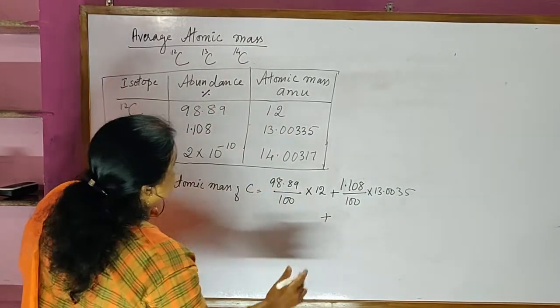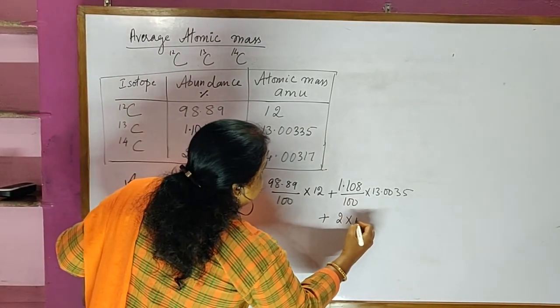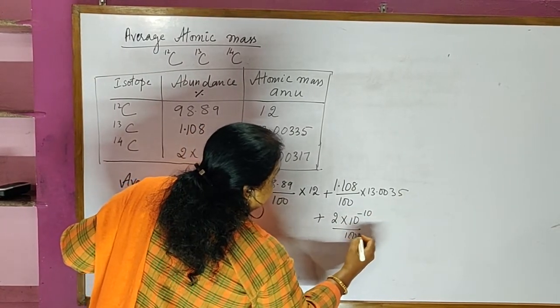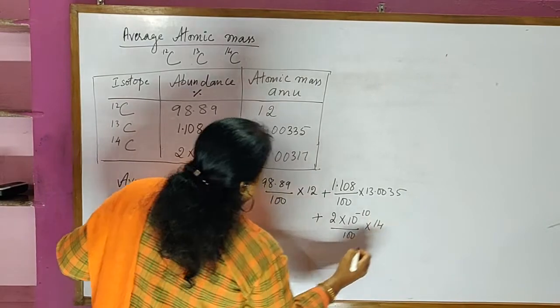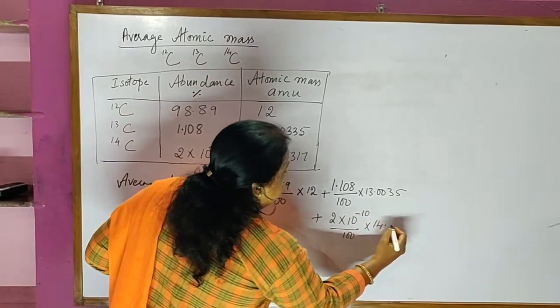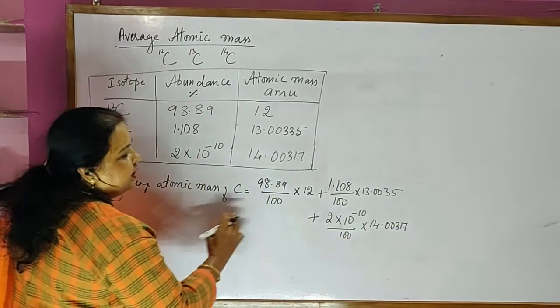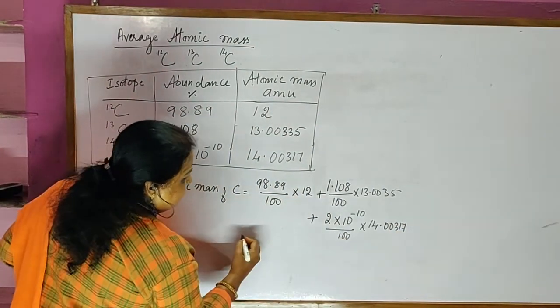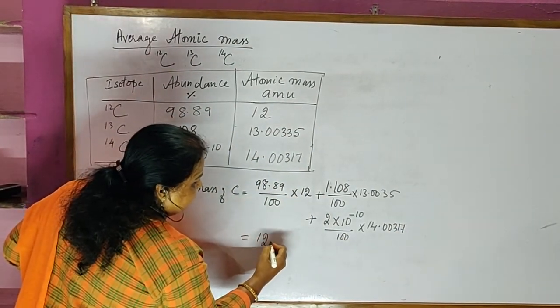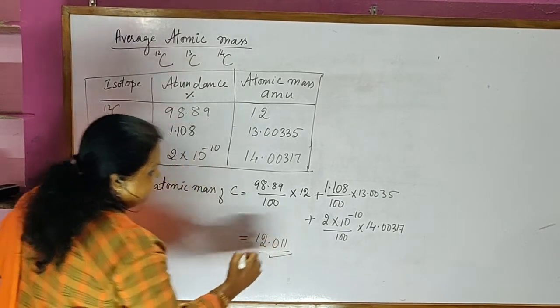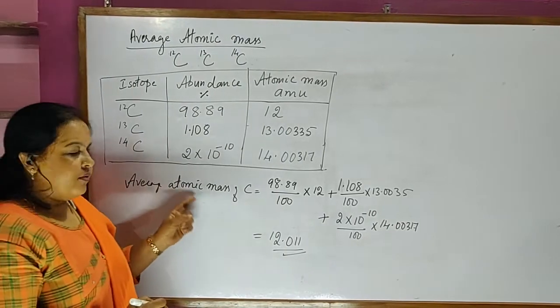First I will write the abundancy, 2 into 10 to the power of minus 10 divided by 100, into the atomic mass unit of that, 14.00317. If I calculate this, I will get the value 12.011. This is the average atomic mass of carbon.